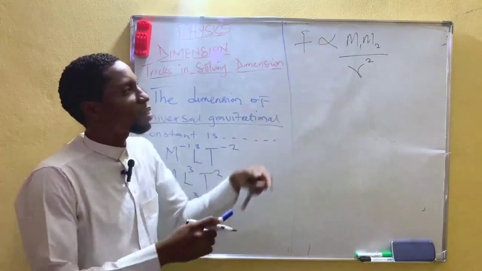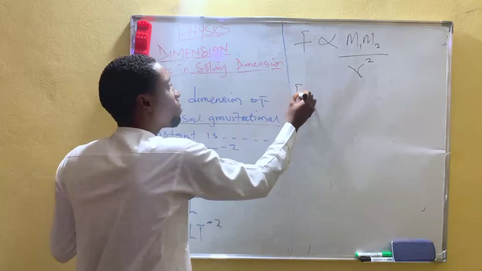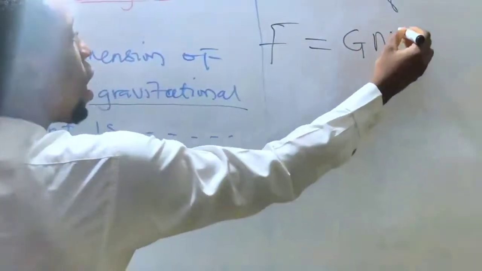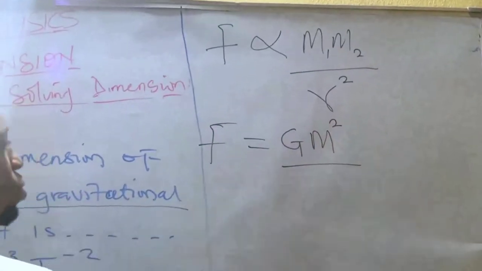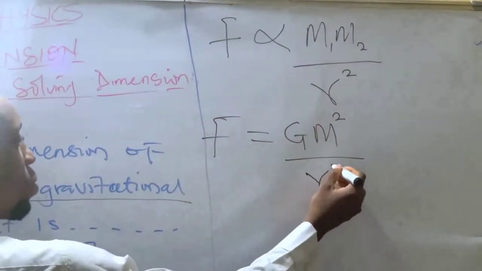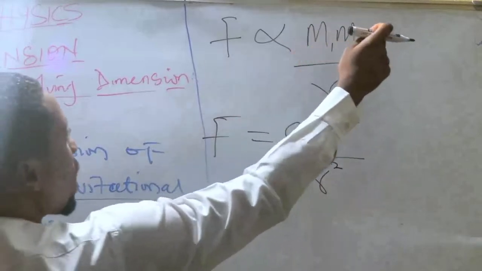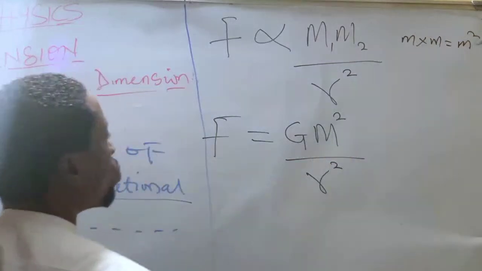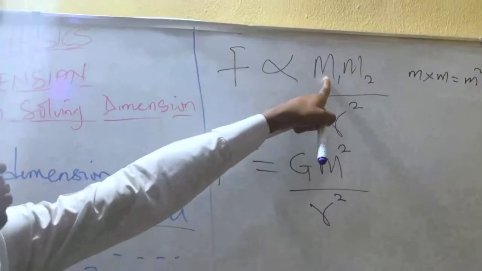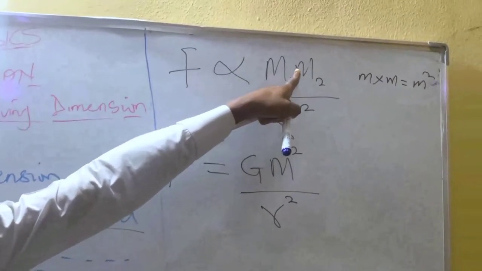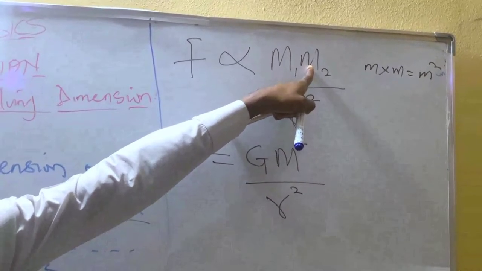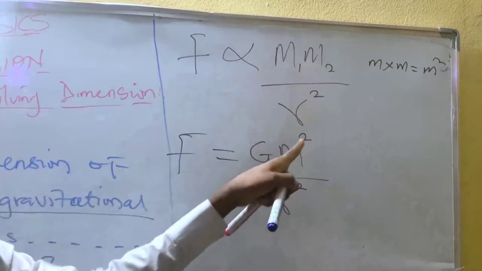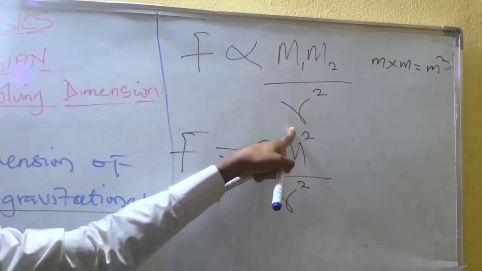Here you introduce your constant G. So you have force F is equal to G m raised to power 2 divided by r raised to power 2, because mass 1 times mass 2 will give you m raised to power 2.